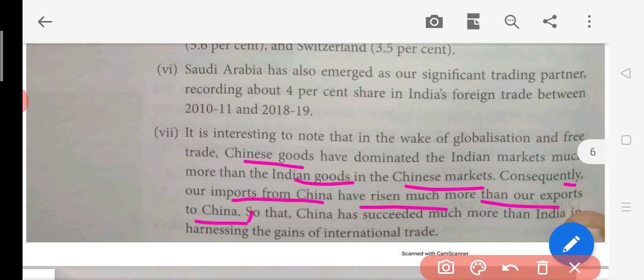That's why we are importing a lot of goods from China, and we are exporting, but the demand is not that high. We are demanding a lot of China-manufactured goods in India, but they are not demanding like that over there. So China has succeeded much more than India in harnessing the gains of international trade. When it comes to international trade, China has done a much better job than India.